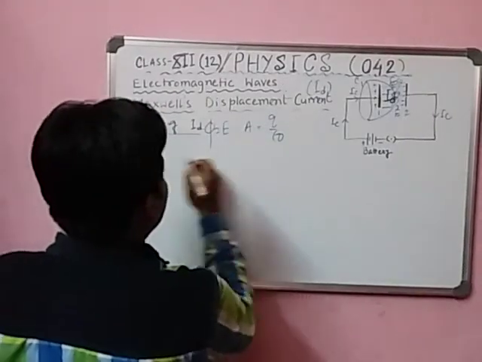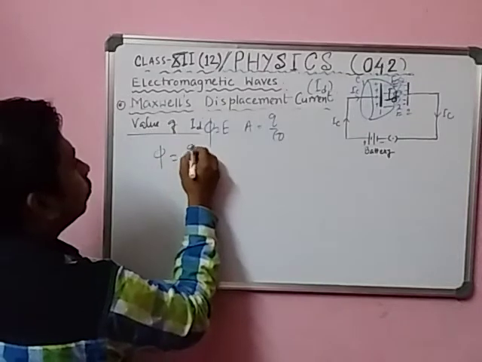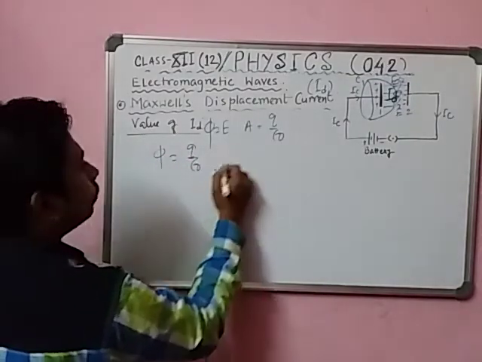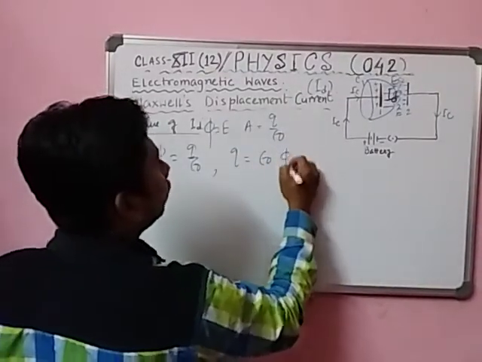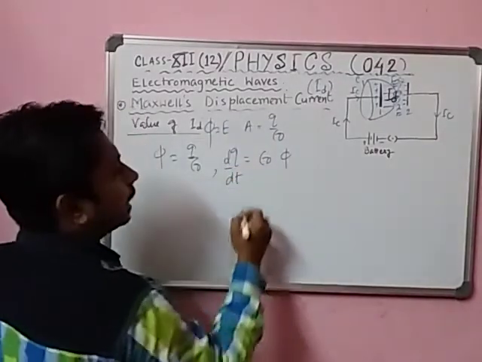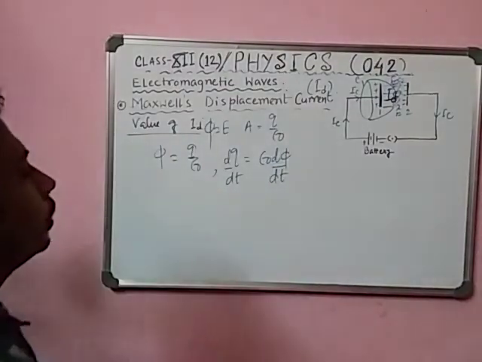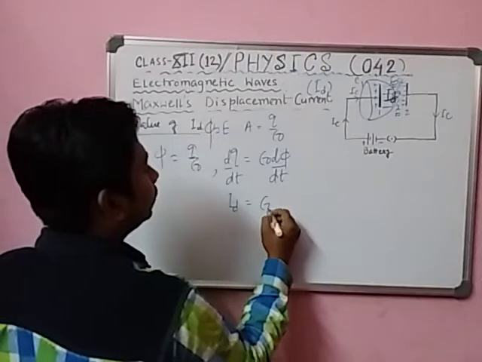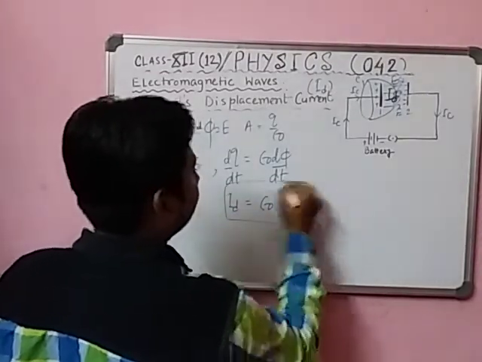So phi equal to Q by epsilon naught. Multiplying by epsilon naught, you will get Q equal to epsilon naught phi. Now differentiating with respect to time, dq by dt equals epsilon naught d phi by dt. So dq by dt you can write as ID. It's very easy. ID equals epsilon naught d phi by dt. This is the value of ID.